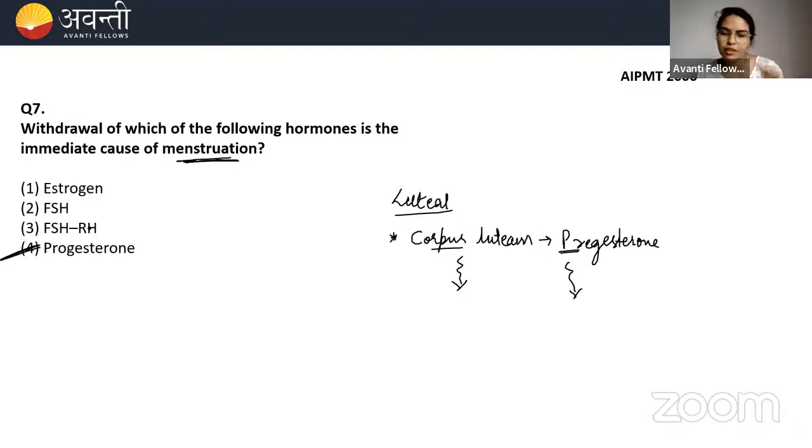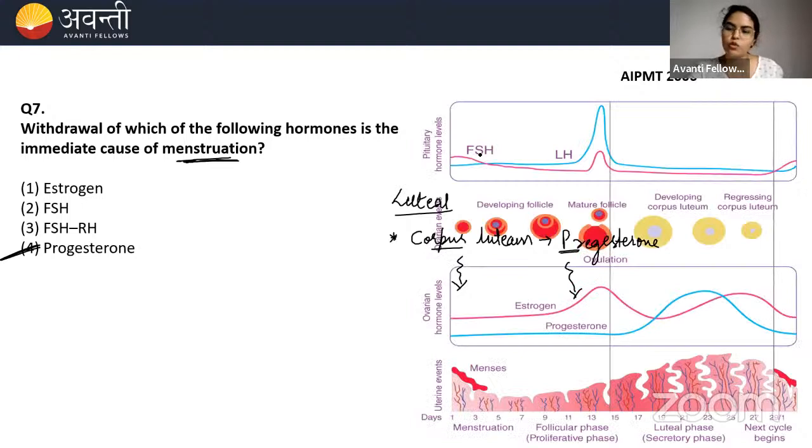I hope everyone has understood this. Everyone has understood this. Whether menstruation will happen or not depends upon the corpus luteum that releases progesterone. Progesterone plays a very important role, to keep the pregnancy or to let menstruation occur. Clear? Clear to everyone? Give me a thumbs up if it is clear. Please do it quick. Okay, Gandhinagar, thank you so much.